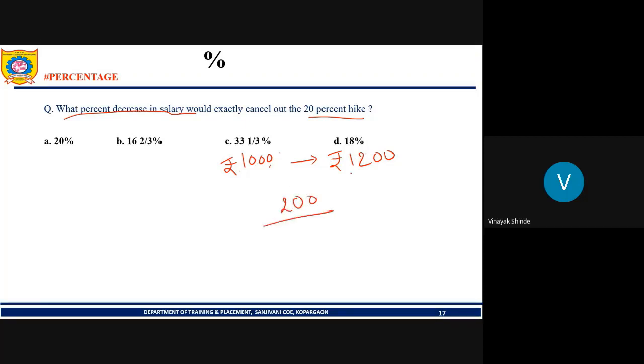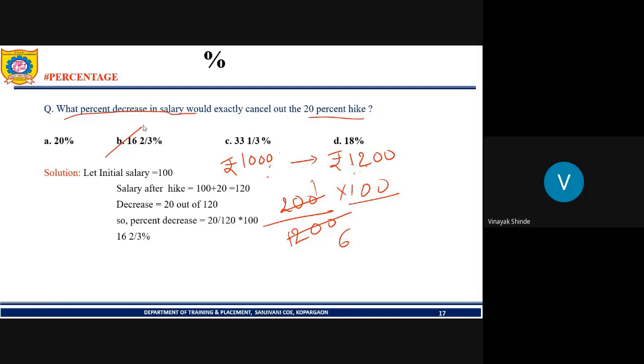Now this decrease is calculated on which salary? On 1,200, because it is the current salary. So this will be the answer, that is 1/6 of 100. We know 1/6 of 100 is 16 2/3%. We have noted all the fraction values. So the answer is this one.